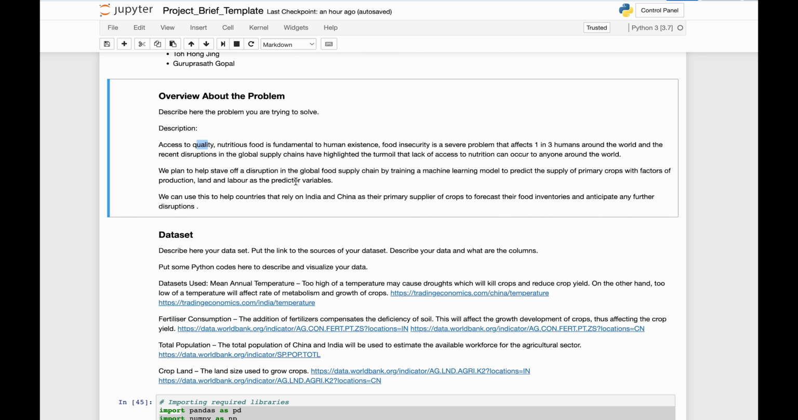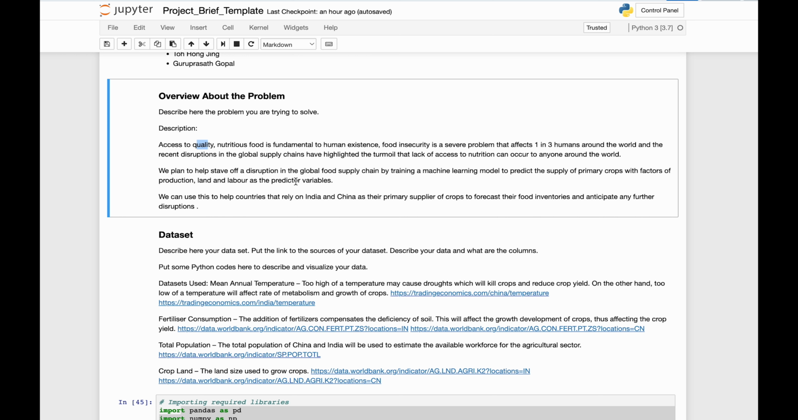Access to quality, nutritious food is fundamental to human existence. Food insecurity is a severe problem that affects 1 in 3 humans around the world. And the recent disruptions in the global supply chains have highlighted the turmoil that lack of access to nutrition can occur to anyone in the world.